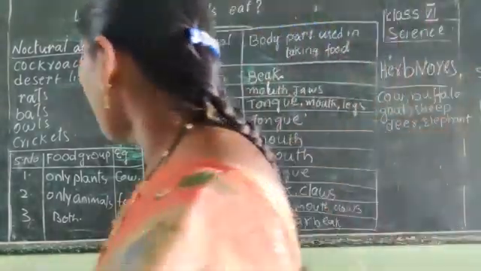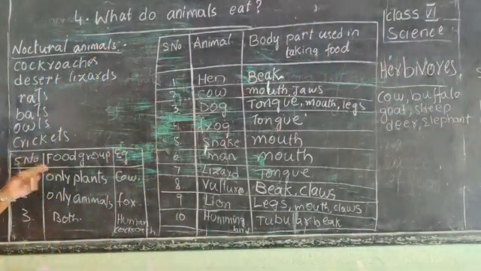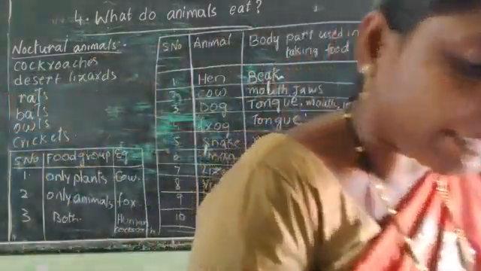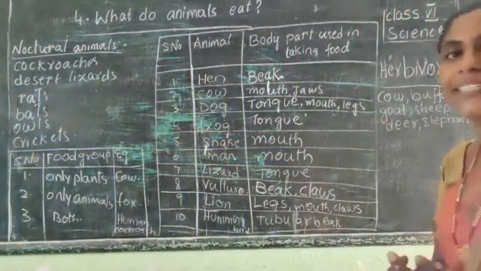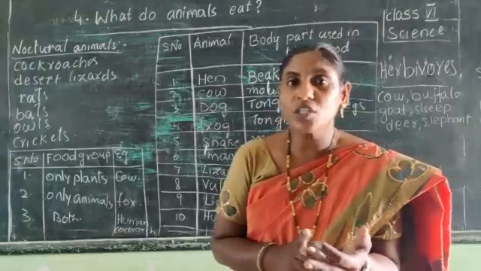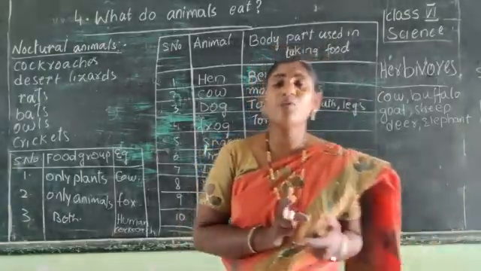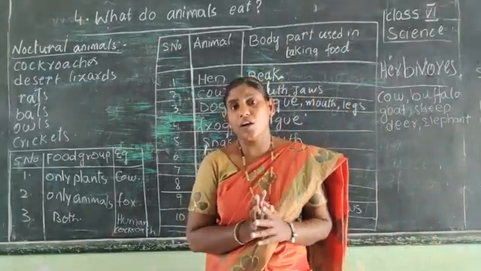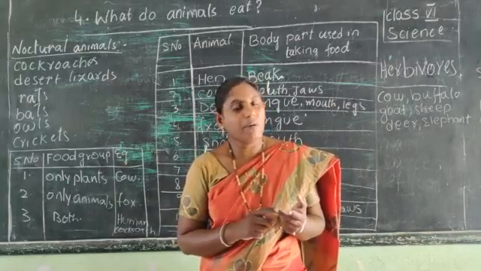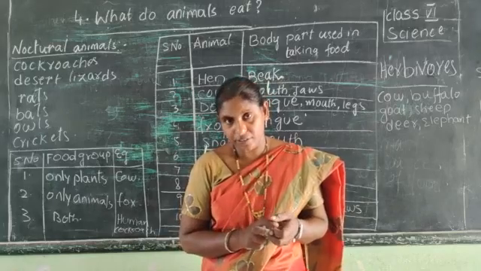Depending upon the food habits, animals are divided into three groups. They are herbivores, carnivores and omnivores. The animals which eat only plants are called herbivores. Example: cow, buffalo, deer, sheep, goat, elephant.